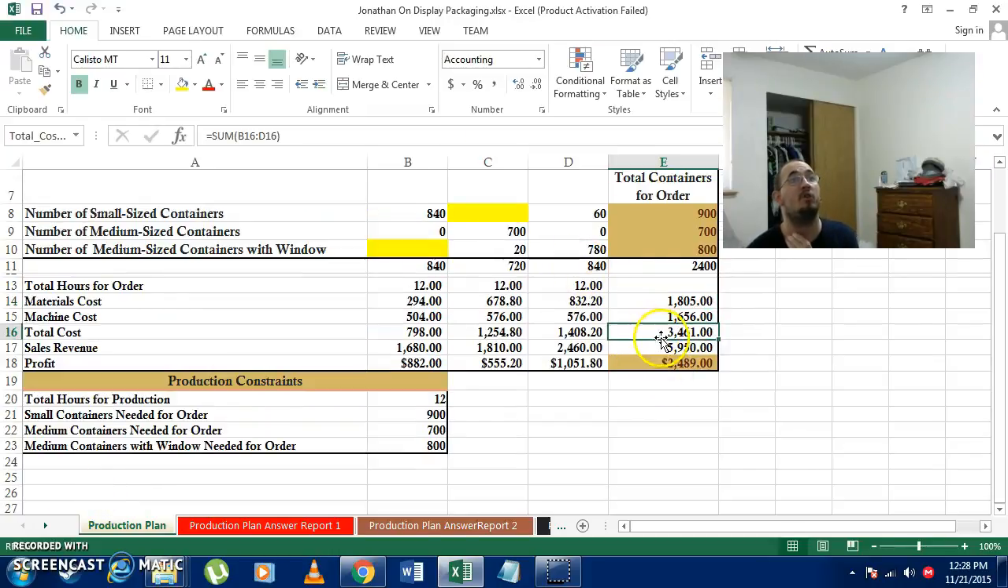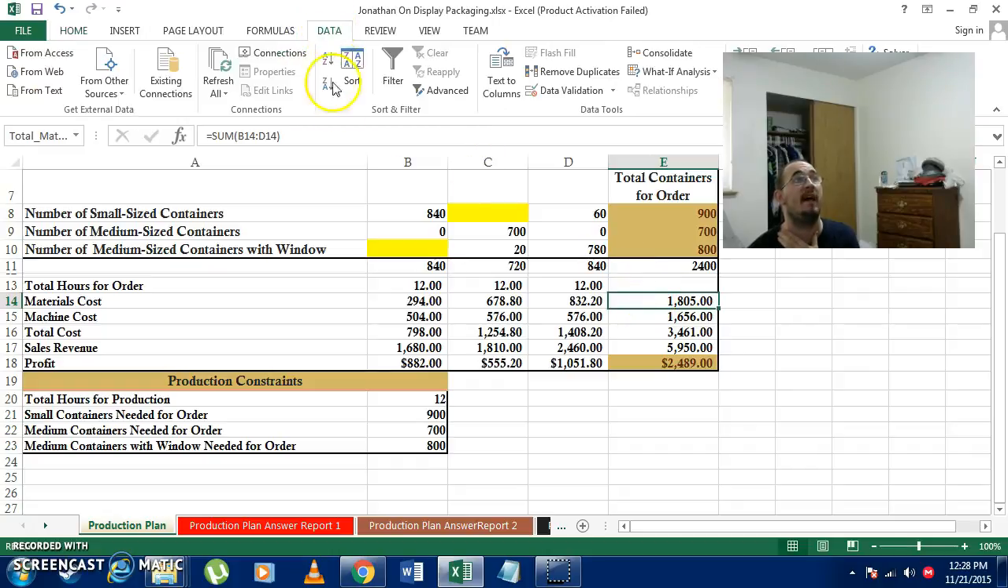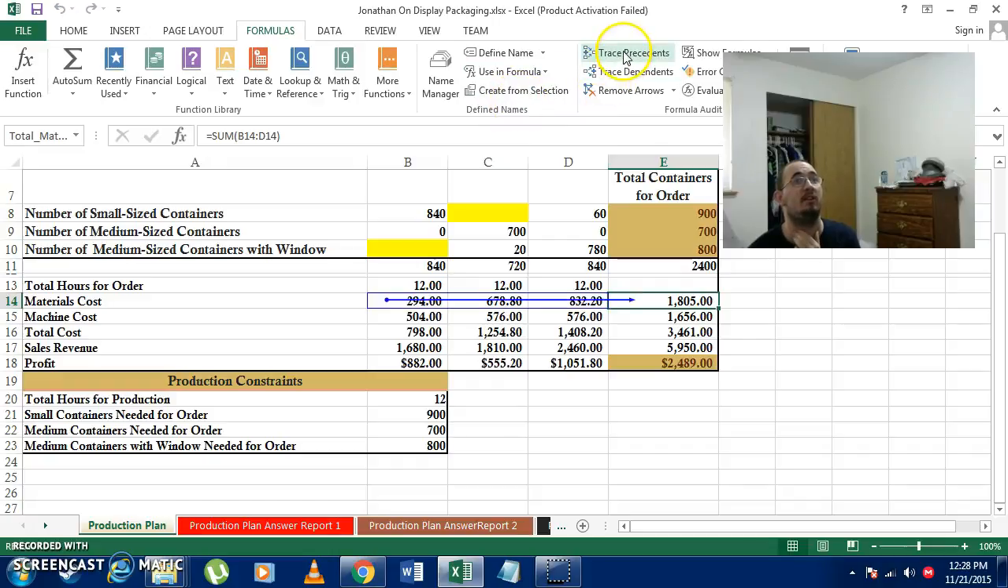Alright, I want to trace the precedents in cell E14. I'll go over here to Data, now I go to Formulas, I go to Trace Precedents. Click it a couple times. It traces exactly what makes this number this number.